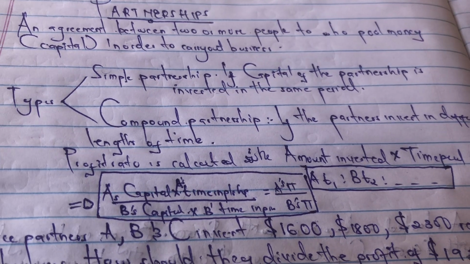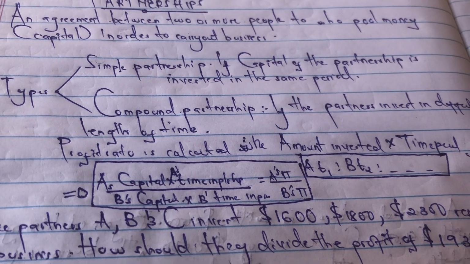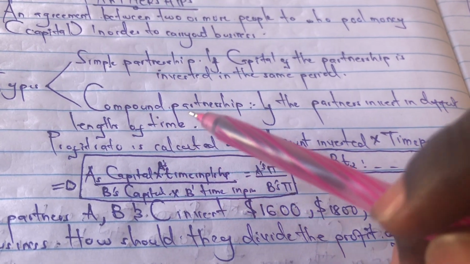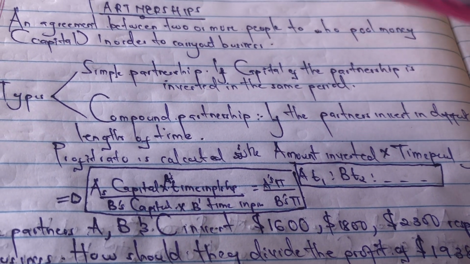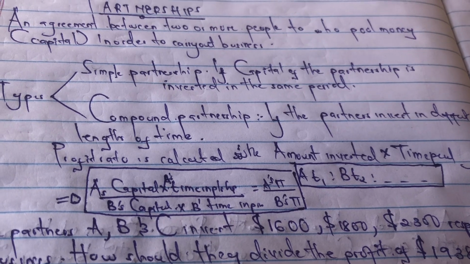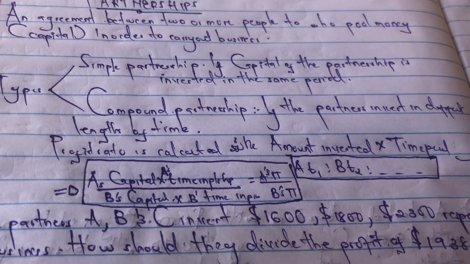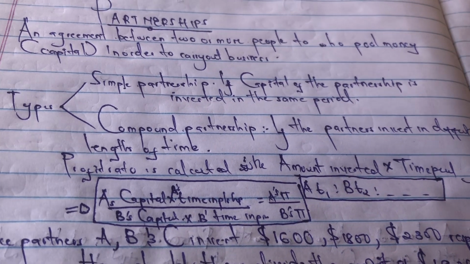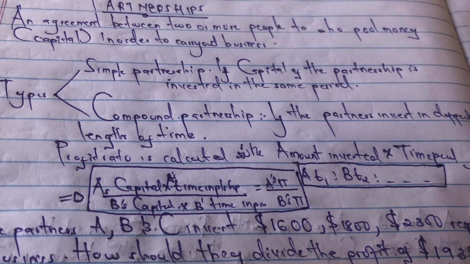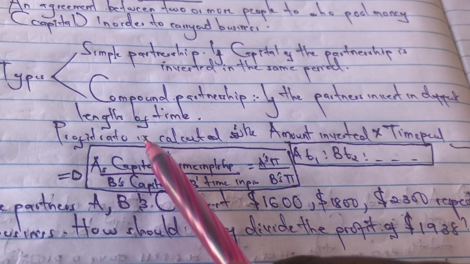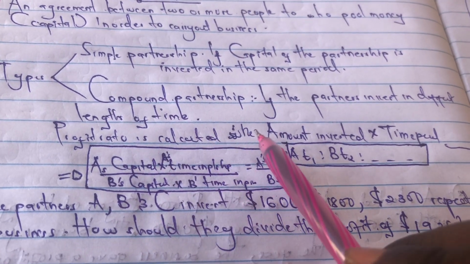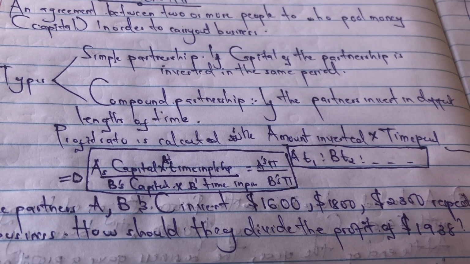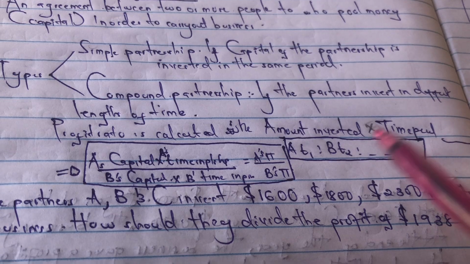This one is normally set for the aptitudes. This is when partners invest in different lengths of time. I may invest at the beginning of the year, maybe in January, then my other friend invests after 2 months. That means when we are sharing the profit, the ratios will be different. And for this, to determine the profit ratio, we calculate the amount invested times the time period for which he has invested. Are we together? That's how we calculate it.